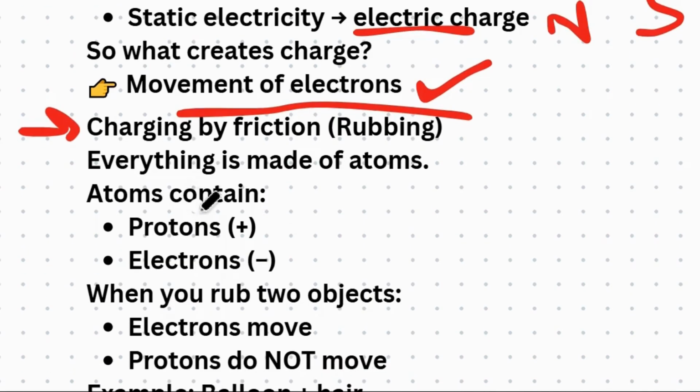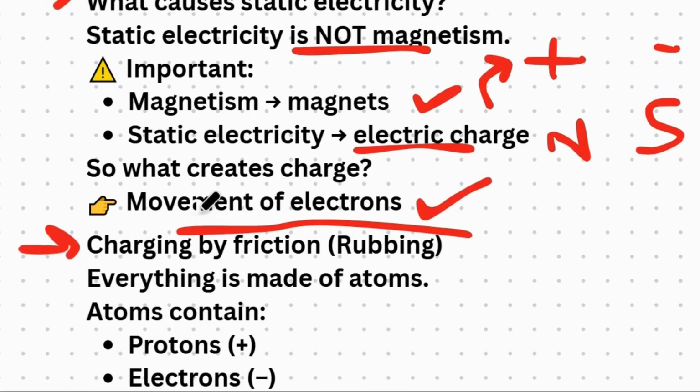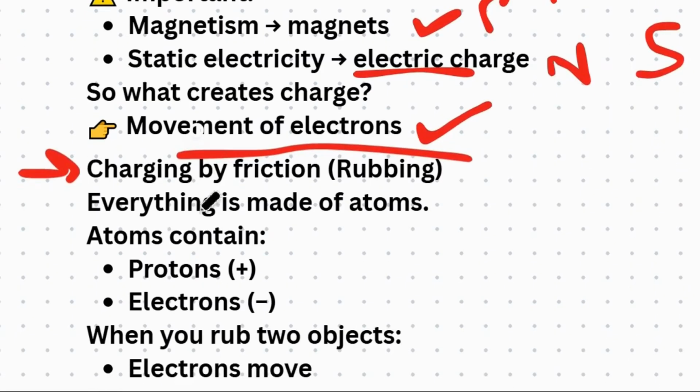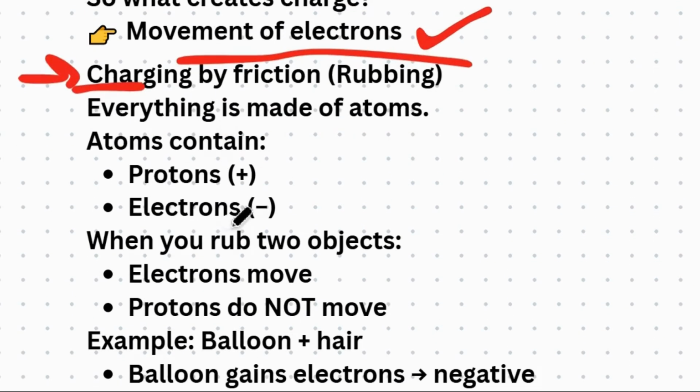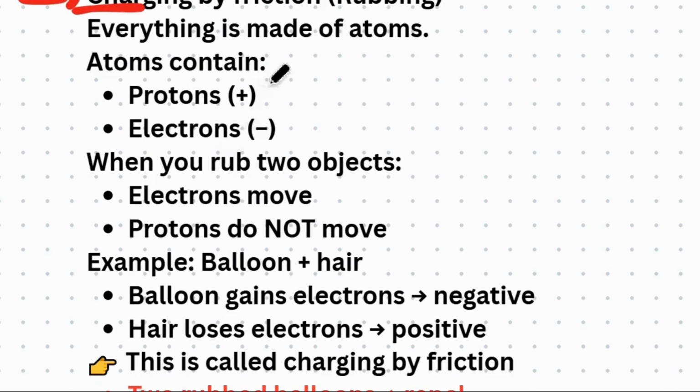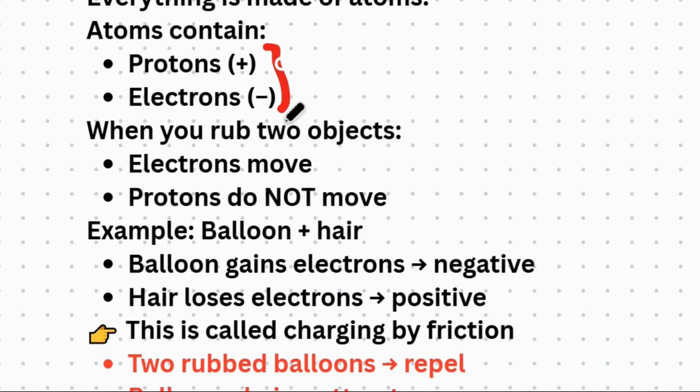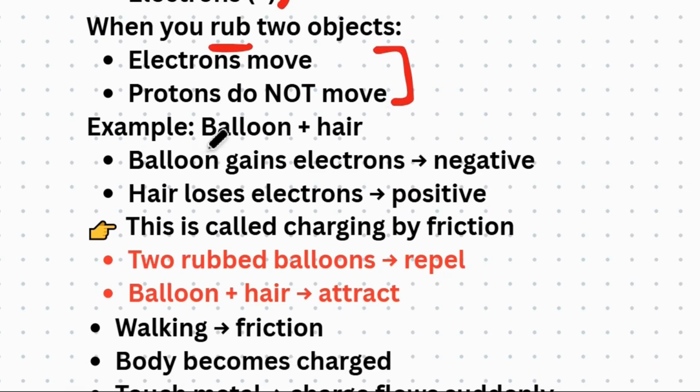Everything is made up of atoms. Again, we are revising those concepts we learned at the start. So charging by friction, what's happening at that time? Everything is made of atoms and atoms contain protons and electrons, because we were talking about the two types of charges, proton and electron. Now, when you rub two objects, electrons move and protons do not move. An example is a balloon and hair. The balloon gains electrons and the hair loses electrons when you rub both of them together. This is called charging by friction.